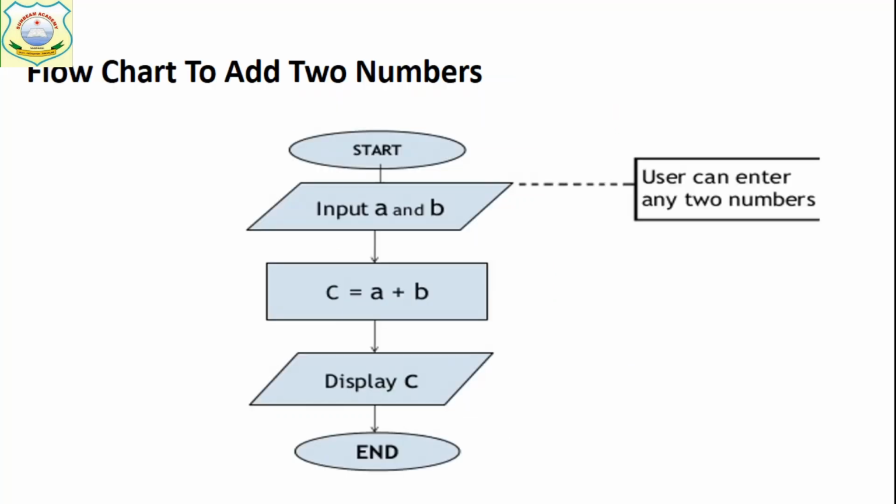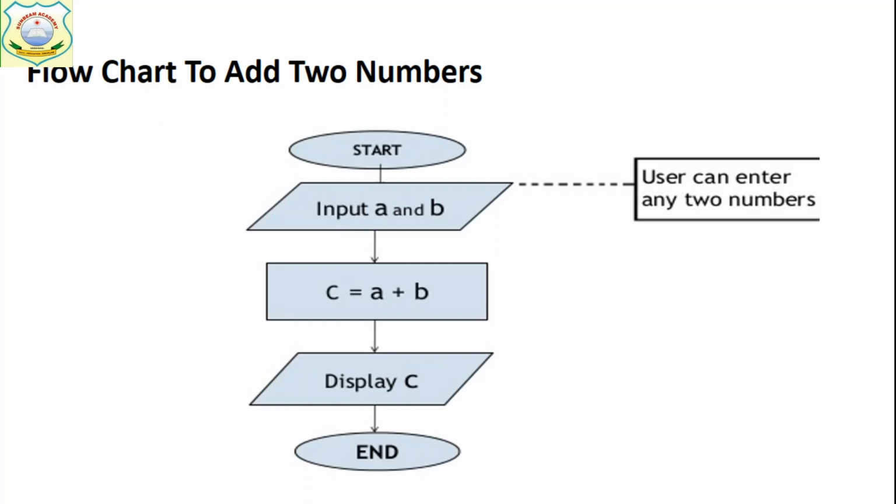Next is the flowchart to add two numbers. Now have a look at this. For start and stop we have the start and stop box, that is the oval. We have written start here and end here. To add two numbers, we should have two numbers. So we have to take two numbers from the user, which means we take input from the user.